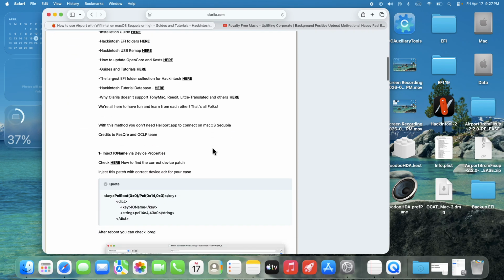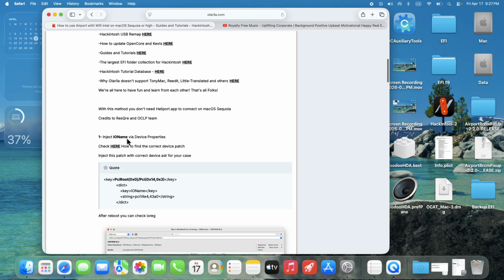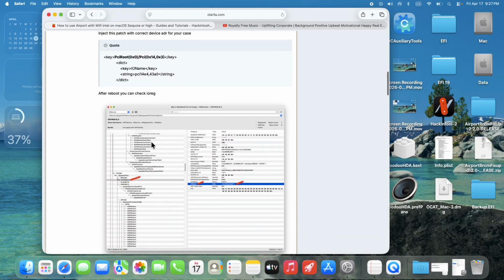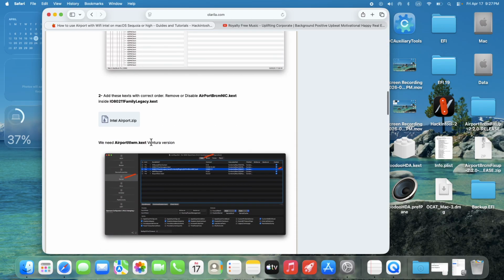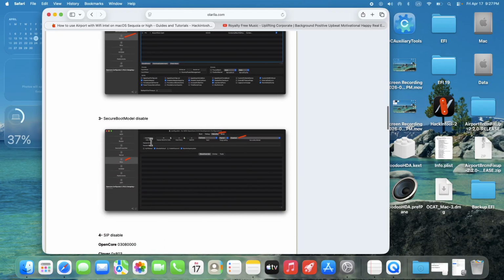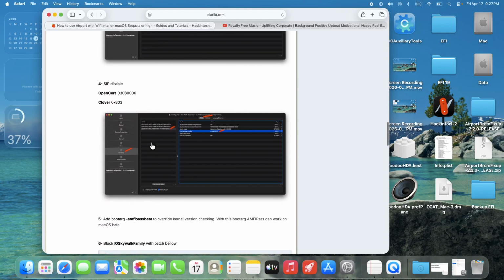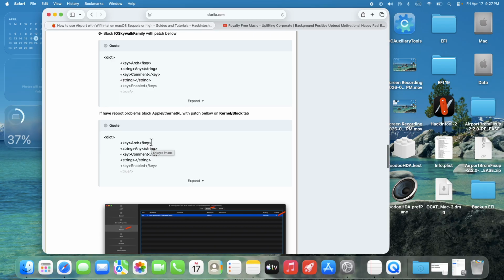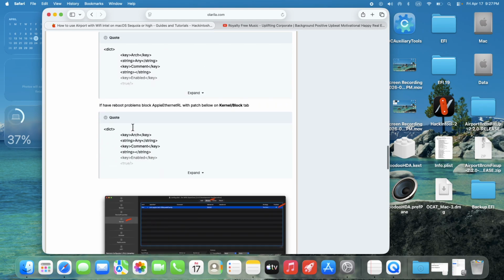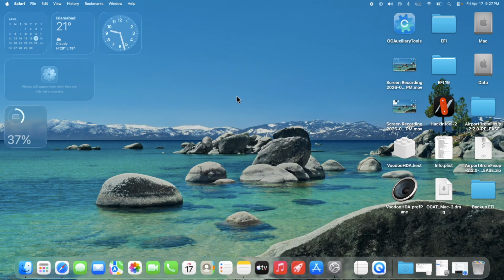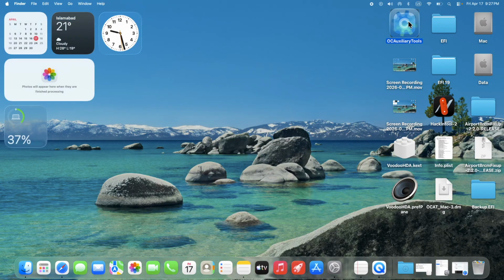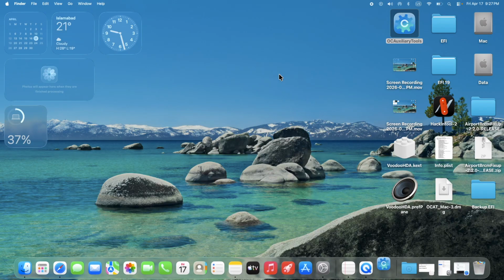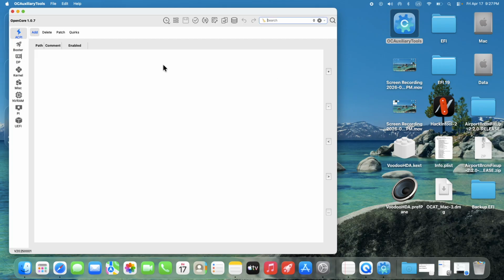I followed these steps from here and updated my kernel, and after that I can show you my Info.plist, which